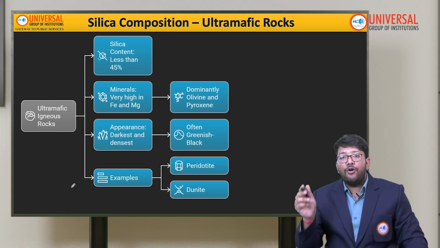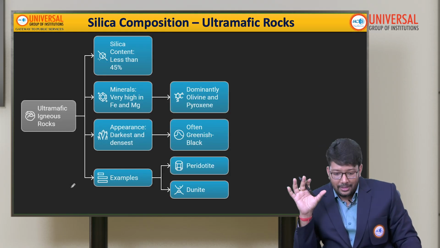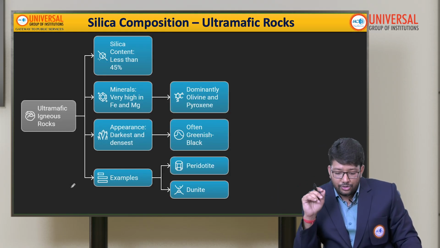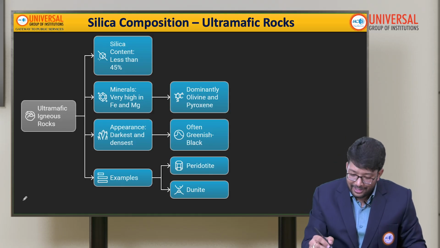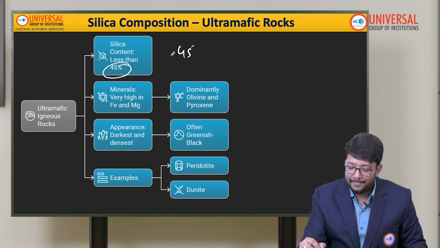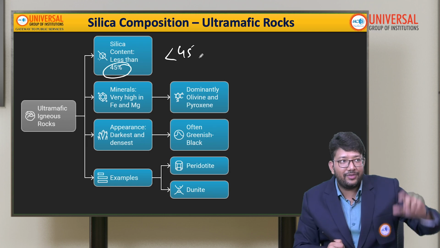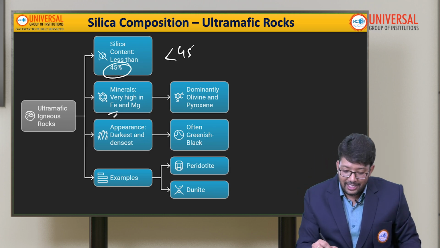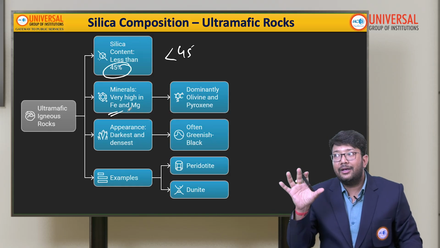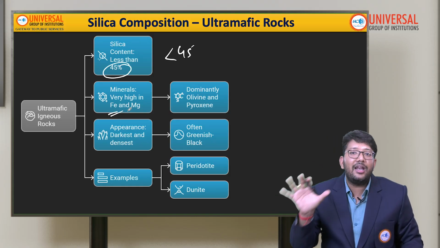The fourth composition is ultramafic rocks. Ultramafic rocks will have silica content less than 45%. So we came from more than 65 to less than 45. These minerals are also high in iron and magnesium.